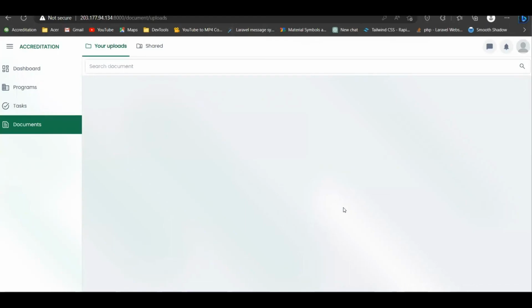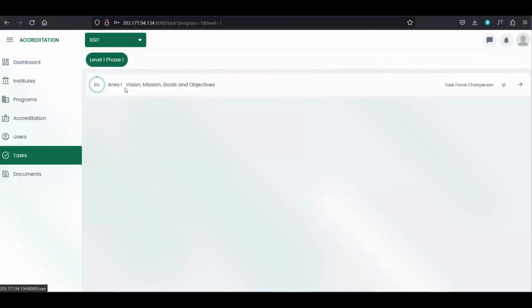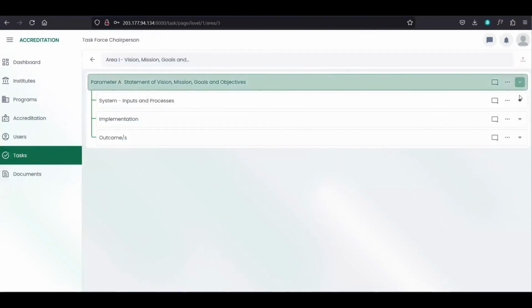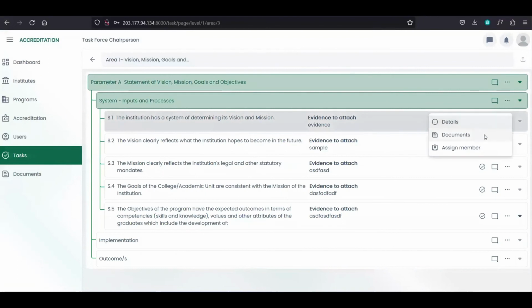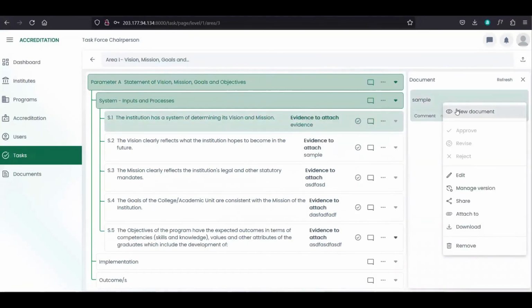And go back to our admin. So going back to task, once we open the document here, documents, and right click, makita na to once chairperson ta, we have access to all the options of the document.